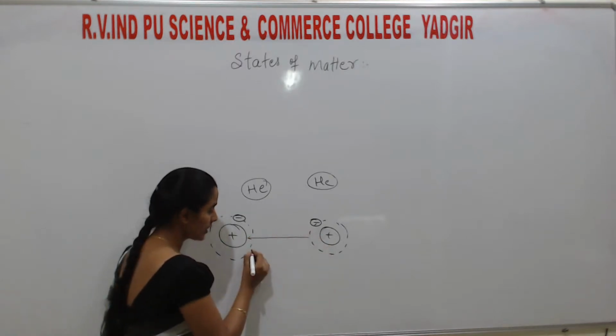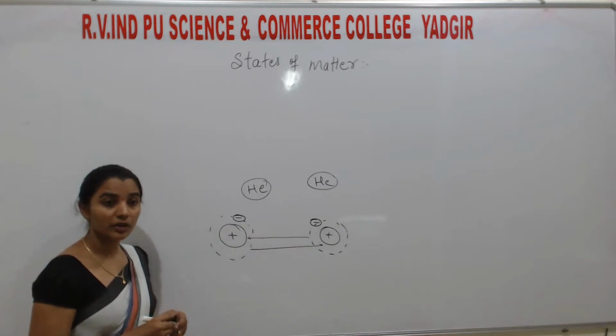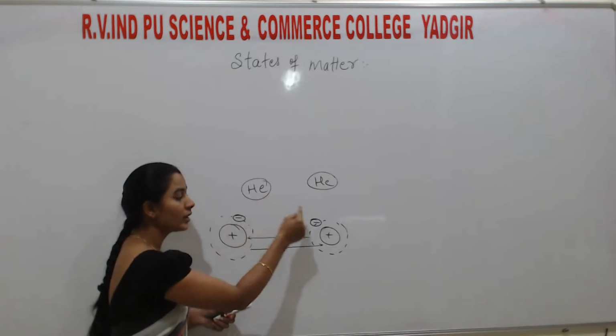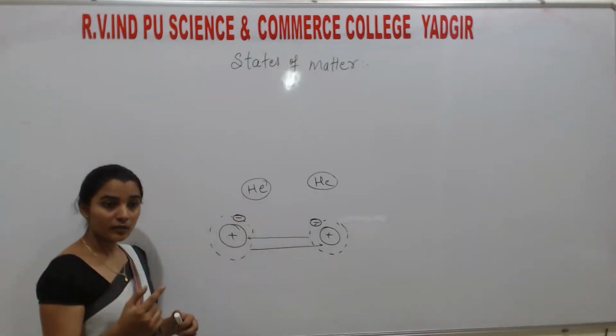Similarly, this nucleus attracts the electron from this atom. There is a force of attraction that exists between the nucleus of one atom and the electron of the other atom. Understand? So at that time, what happens?